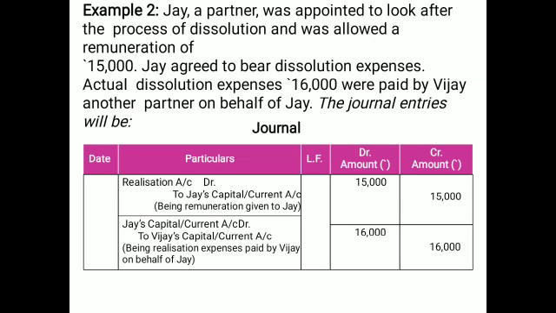Next example: expenditure allowed is 15,000, but the actual expense is 16,000, and these expenses were paid by Vijay on behalf of Jay. So the first entry will be passed, realization to Jay as the specific amount 15,000. But the 16,000 was paid by Vijay on behalf of Jay, so Jay's capital will be debited or reduced, and Vijay's capital will be credited or increased.